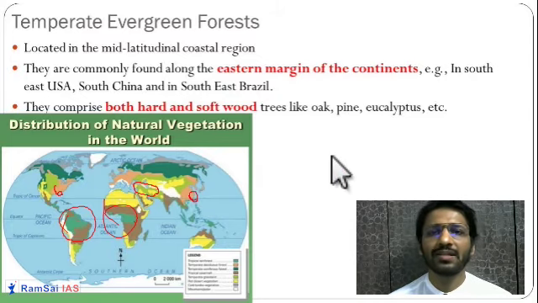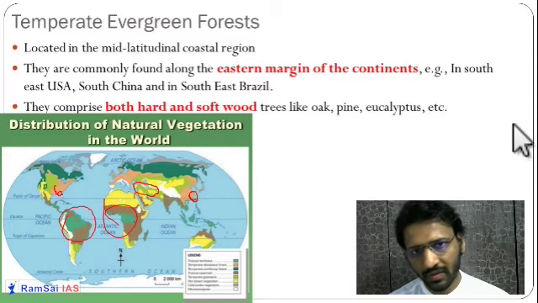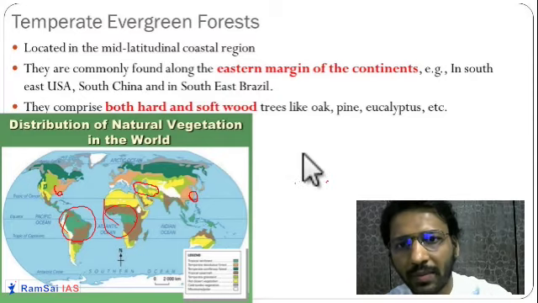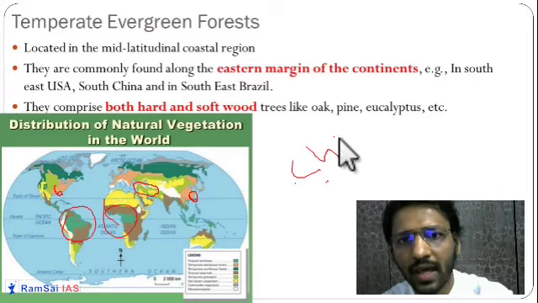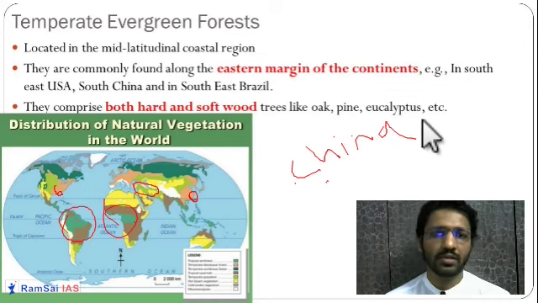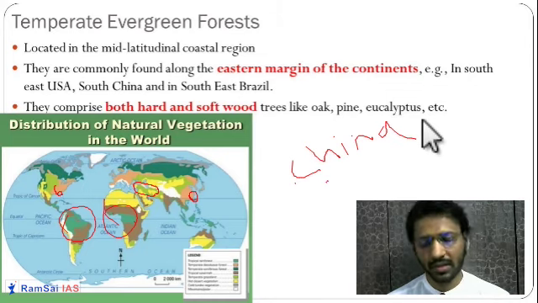They are also called the China type of climate. When we see climate in detail, we'll see this China type of climate. So eastern margins of the continent. Also there are warm currents present in this region.